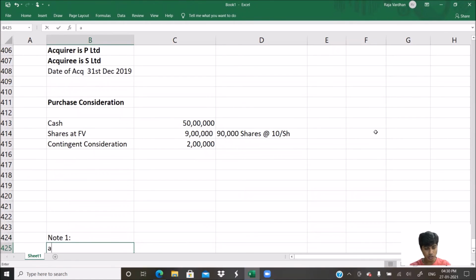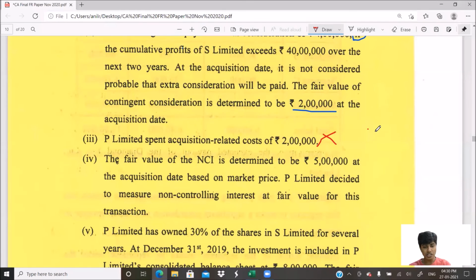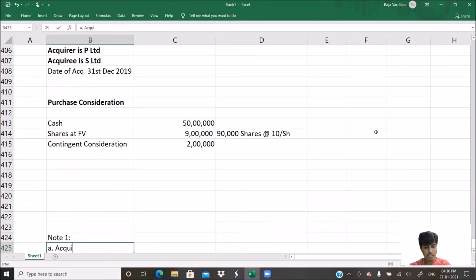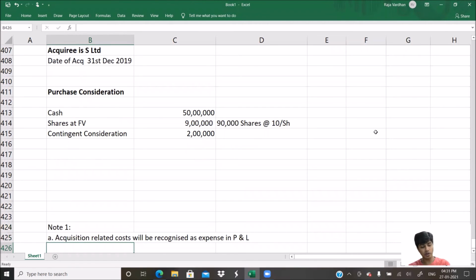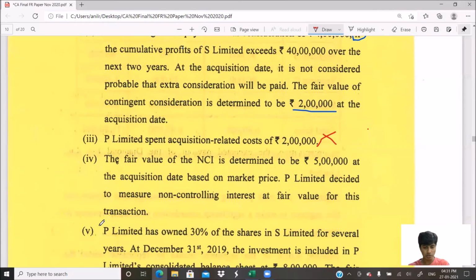Note here, note point A. What is that point A that I'm telling? What I'm trying to tell is this: acquisition related cost will be recognized as expense in statement of profit or loss. I didn't type statement of profit or loss, but I hope you will understand. Perfect. Let us go to the next one.